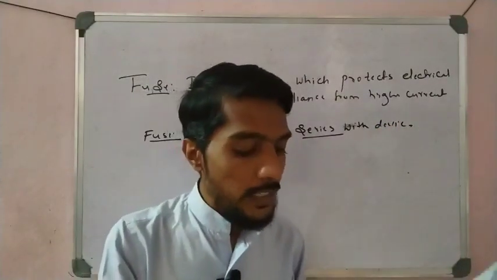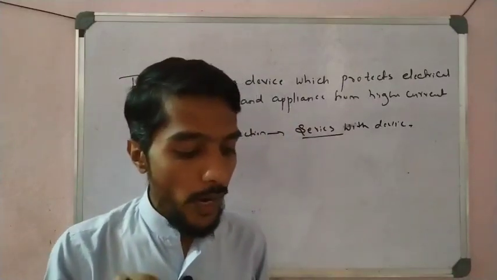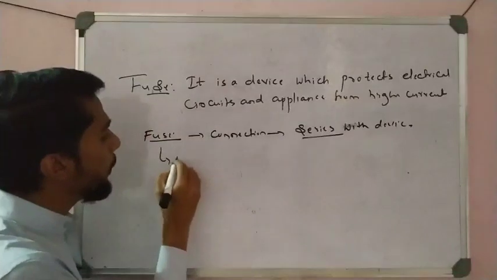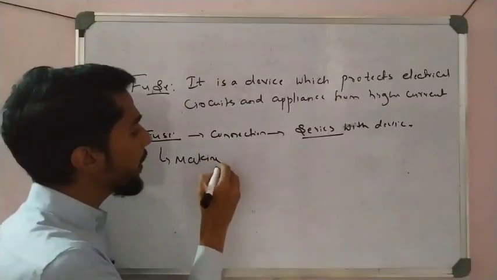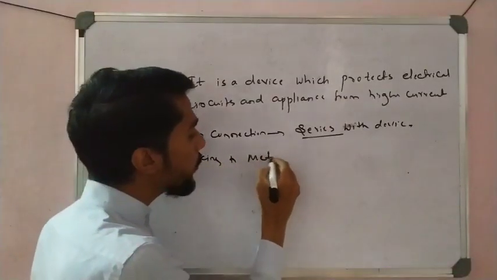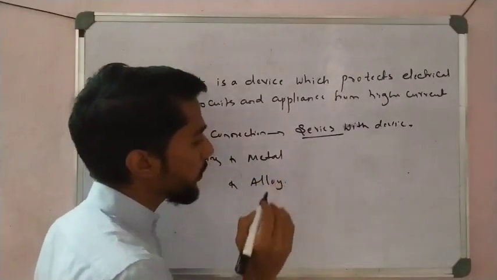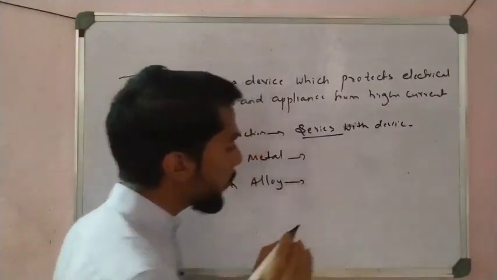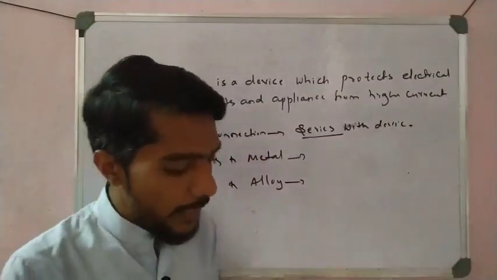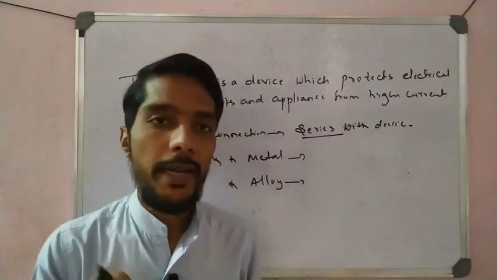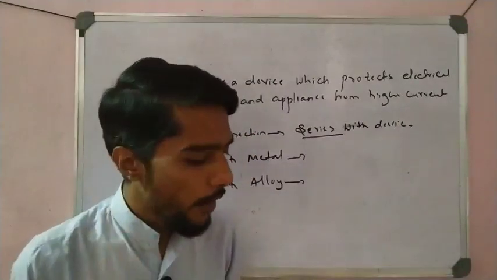Okay, so this fuse consists of a piece of wire made up of a metal or an alloy. Making the fuse, you may use a metal or you may use an alloy. It consists of a piece of wire made of metal or an alloy of an appropriate melting point. Almost a low melting point is required.